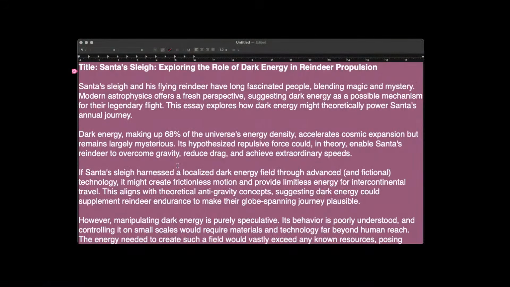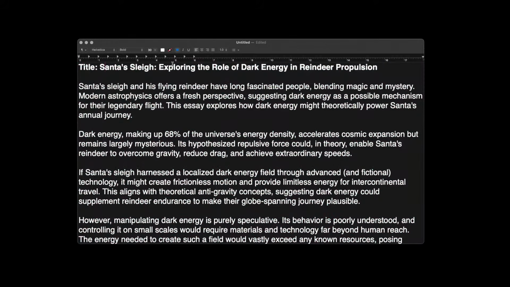Amazing. So in addition to storytelling, a lot of people use ChatGPT to help with their own writing. Learning how to be a good writer is hard, and today we're really excited to showcase some new features in Canvas to make it easier to get feedback on your work. So in my spare time, I'm a bit of a physics enthusiast, and so I have an essay here that I've been working on titled Santa's Sleigh, Exploring the Role of Dark Energy in Reindeer Propulsion.